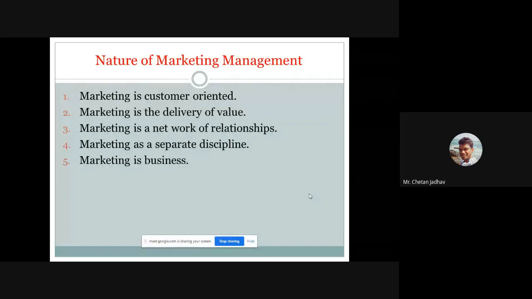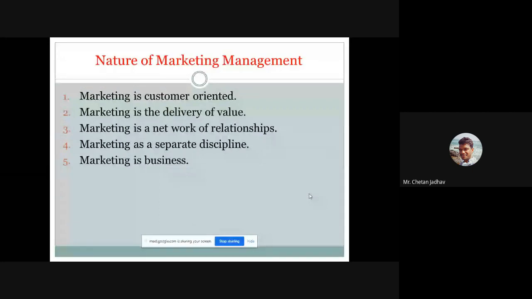I think you might know, if you purchase products from any company, they register your mobile number and email ID, and for any festival they send a text message, like happy Diwali. Like this we take care of our customer.